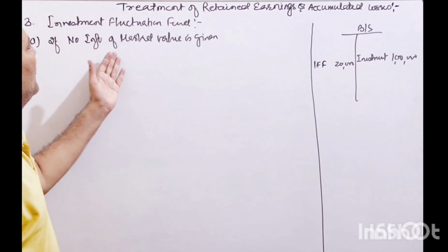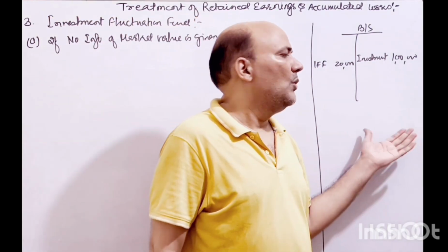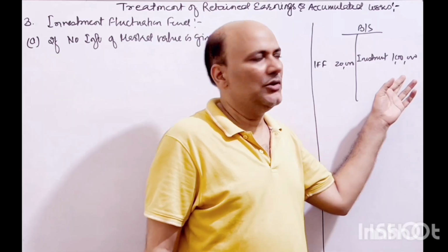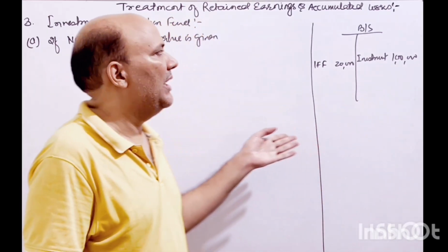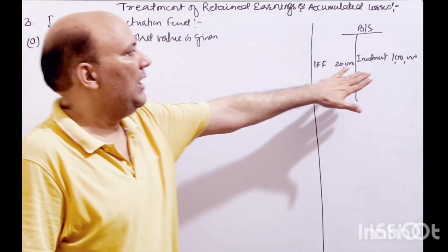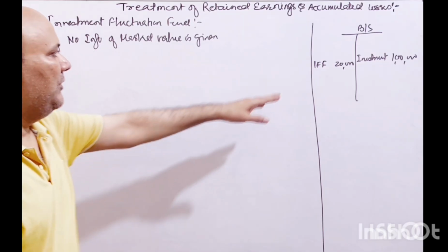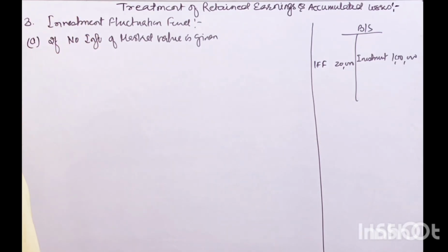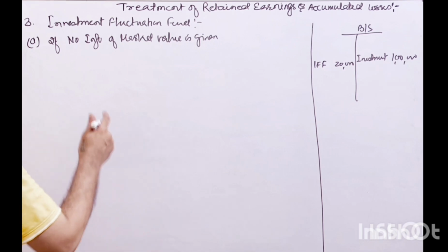So there is no information regarding the market value. That means the investment value, this is the purchase value, because all the assets are shown at the purchase value. So no information is given about the market value. So we will assume that the investment value is static, that is 1 lakh rupees. So whatever the investment fluctuation fund is there in the balance sheet, that will be distributed among the old partners in the old profit sharing ratio, right?